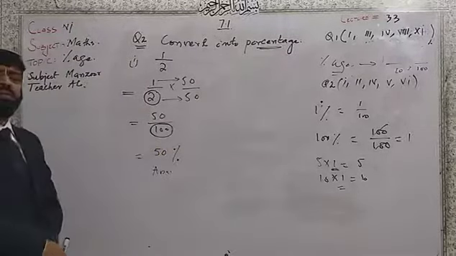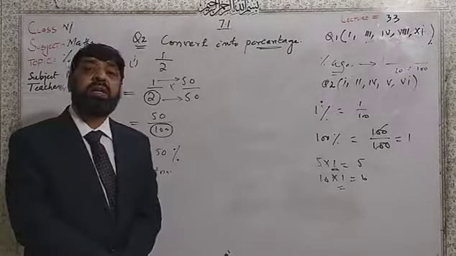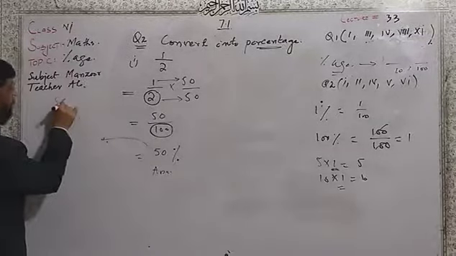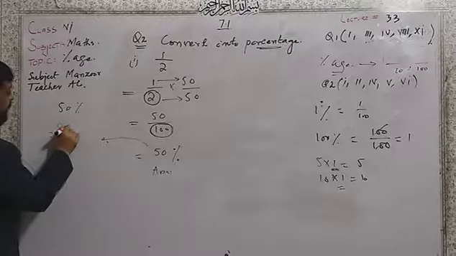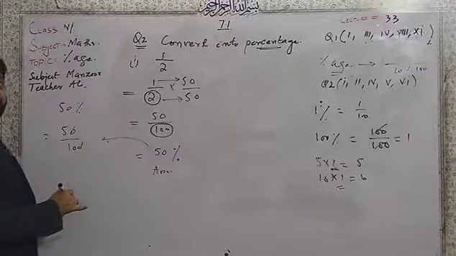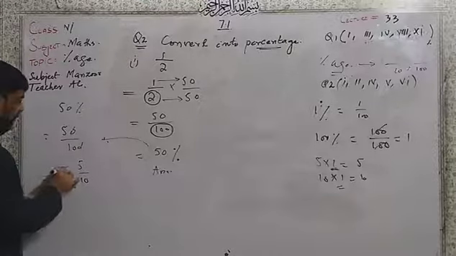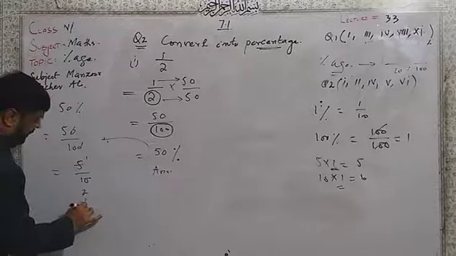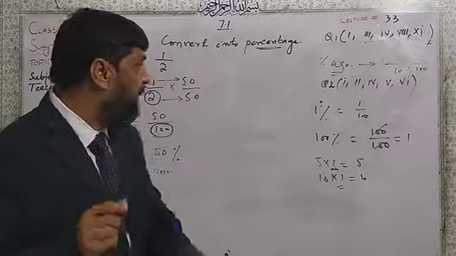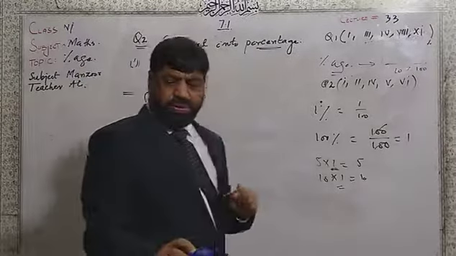Now this 50% means 50 over 100. Cancel 0 by 0, then 5 over 10. 5 one time, 10 five times, we get the same figure 1 over 2. Dear students, this is the quick approach.